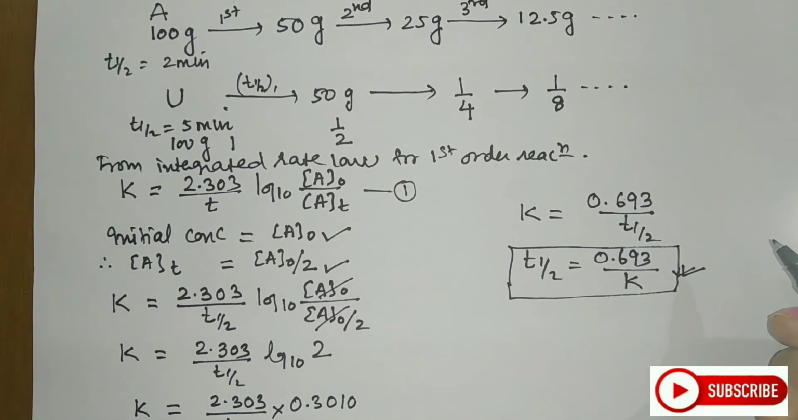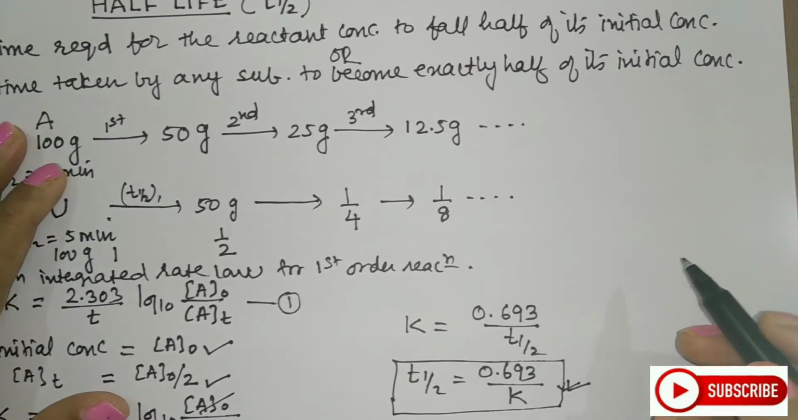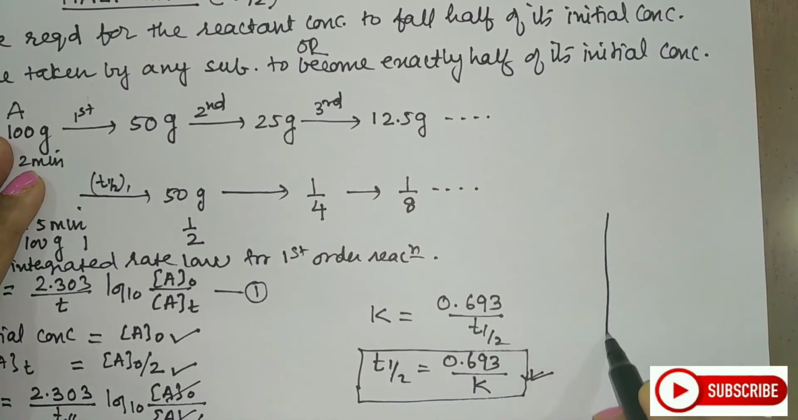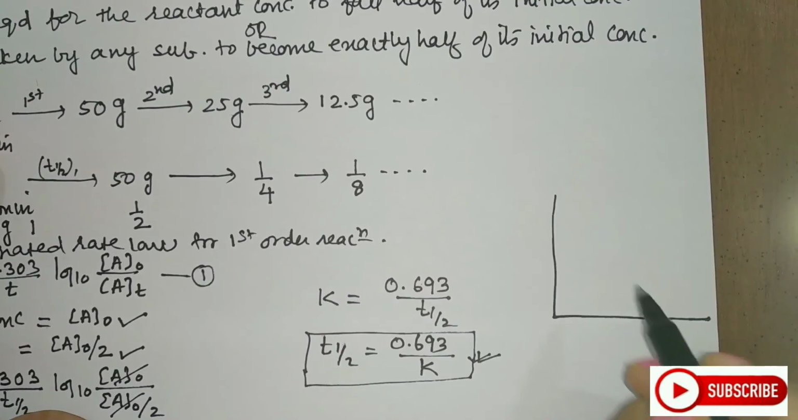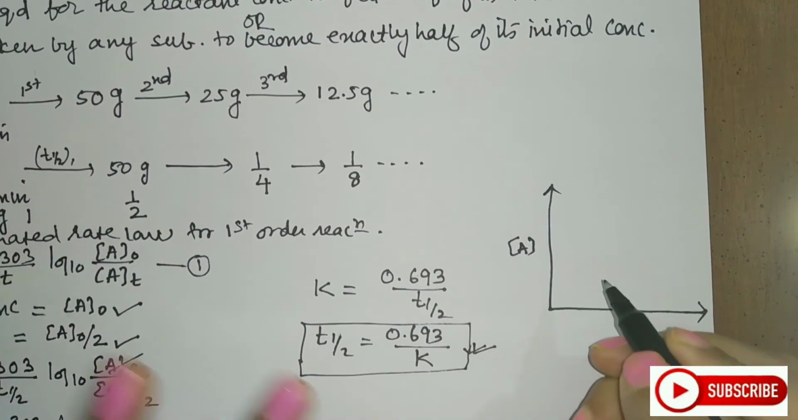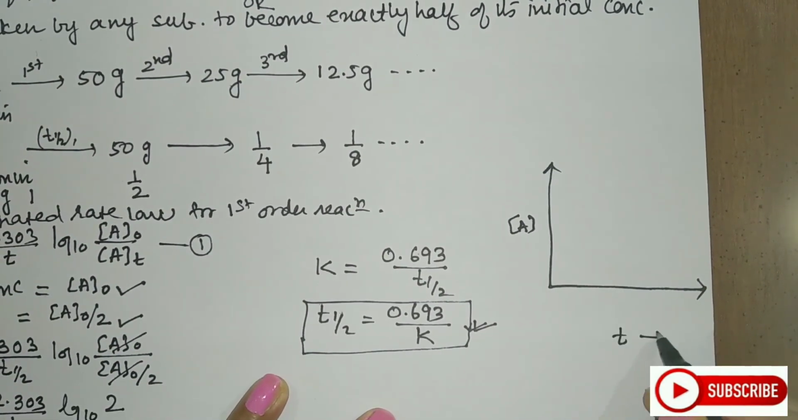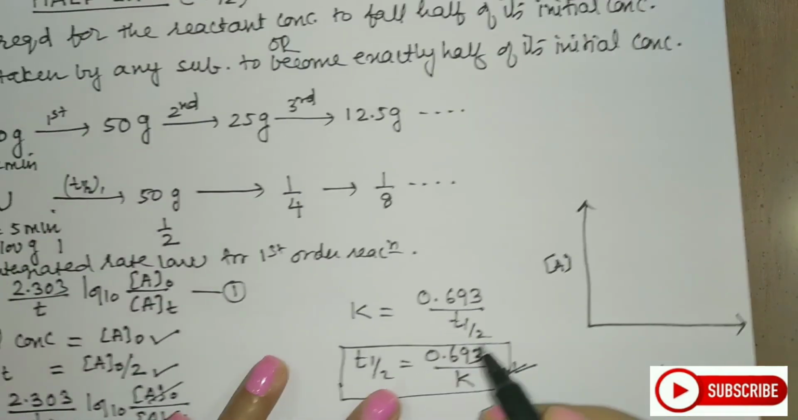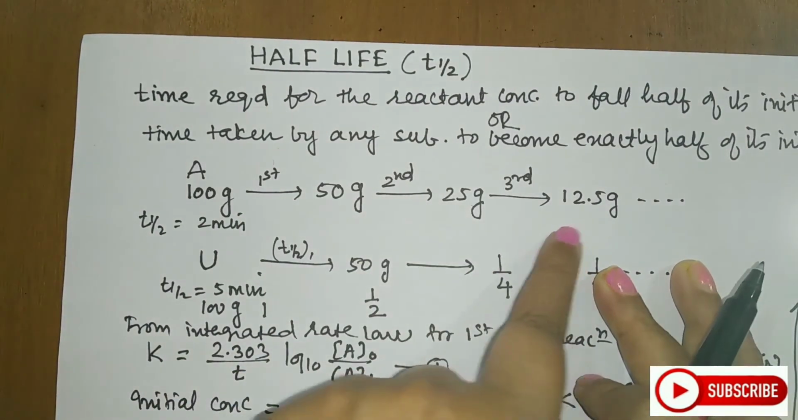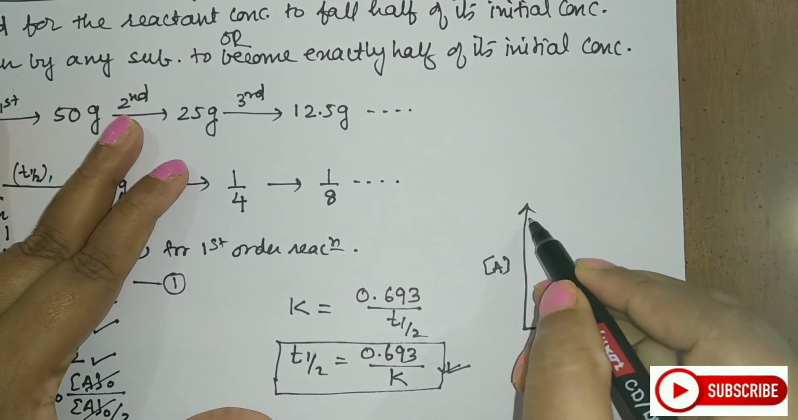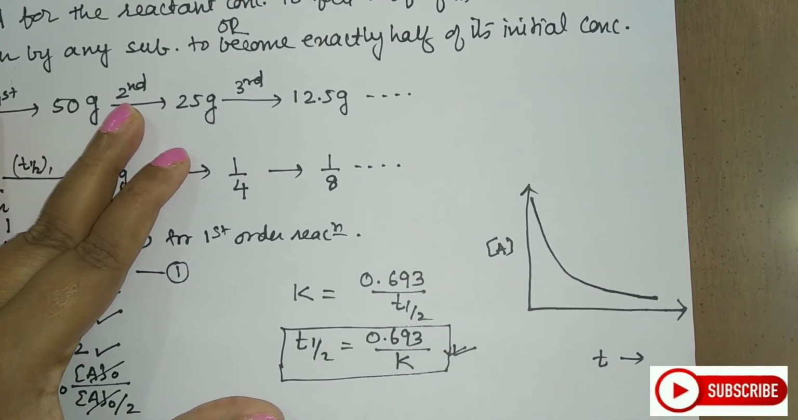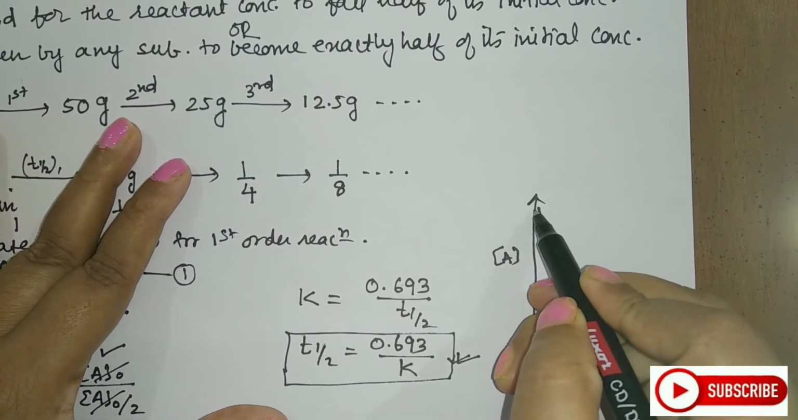Now students, let us see what will be the graph for this. So we have to see the graph for the concentration of the reactant, how it falls. So here, if I try to plot the graph for concentration of A with respect to time, then what will happen? You know that the concentration will continuously fall. If you see this, concentration is decreasing. So the graph will be something like this. Right, students? Now, if you see this was the initial concentration.